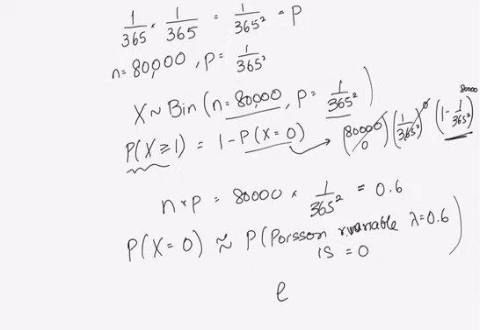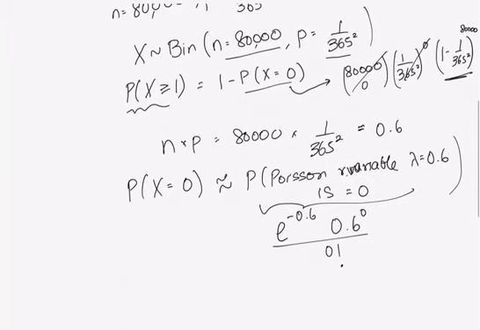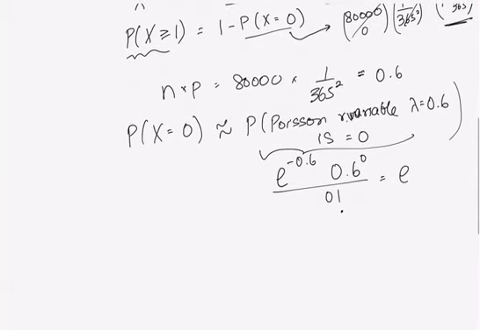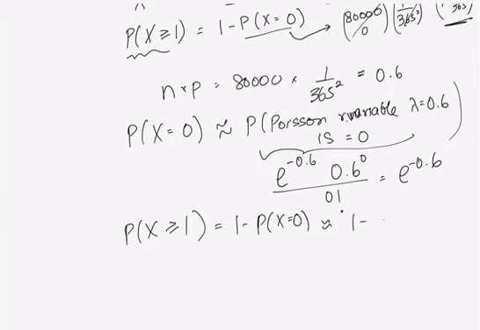It's e to the minus lambda, lambda to the k over k factorial. So that is exactly just e to the minus 0.6. And we're interested in the probability X bigger than or equal to 1. So that is 1 minus the probability X equals 0. So that's approximately 1 minus e to the minus 0.6. So that's your answer for the probability X bigger than or equal to 1.